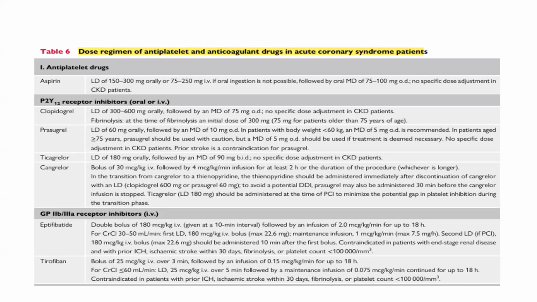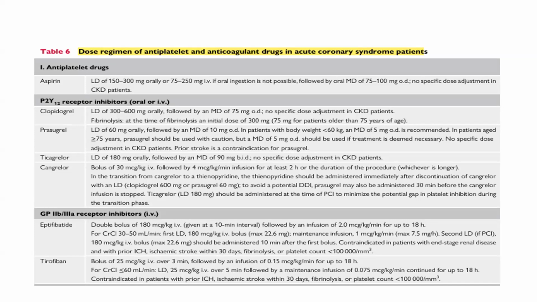Prasugrel may also be administered 30 minutes before the cangrelor infusion is stopped. Ticagrelor, that is the loading dose of 180 mg, should be administered at the time of PCI to minimize the potential gap in platelet inhibition during this transition time.